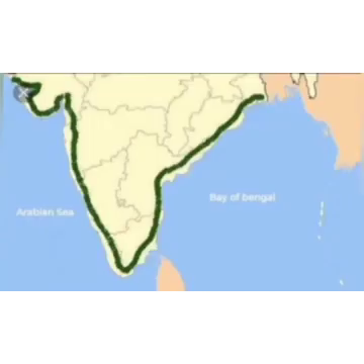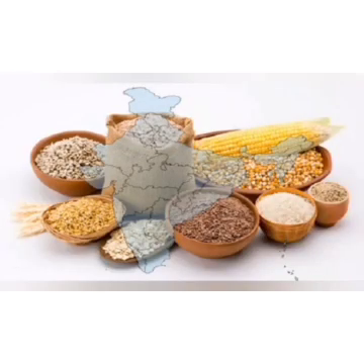The climate in the coastal plain is hot and humid. Which crops grow in this region? Rice, sugarcane, oil seeds, coffee, spices, cashew nut, and coconut. These crops grow well in this region.